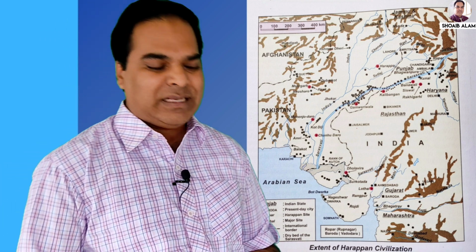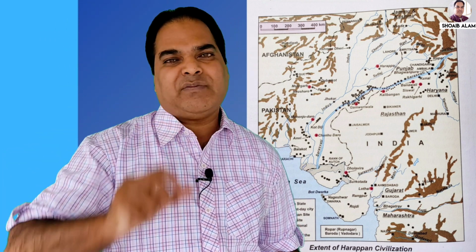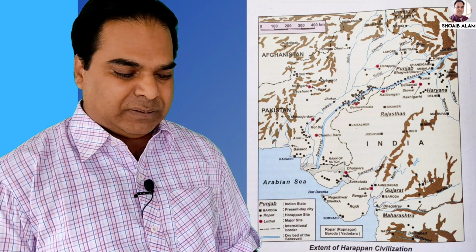This is the area which covers the entire civilization, and within it small civilizations are also there, and all together this is known as the Indus Valley civilization or the Harappan civilization.